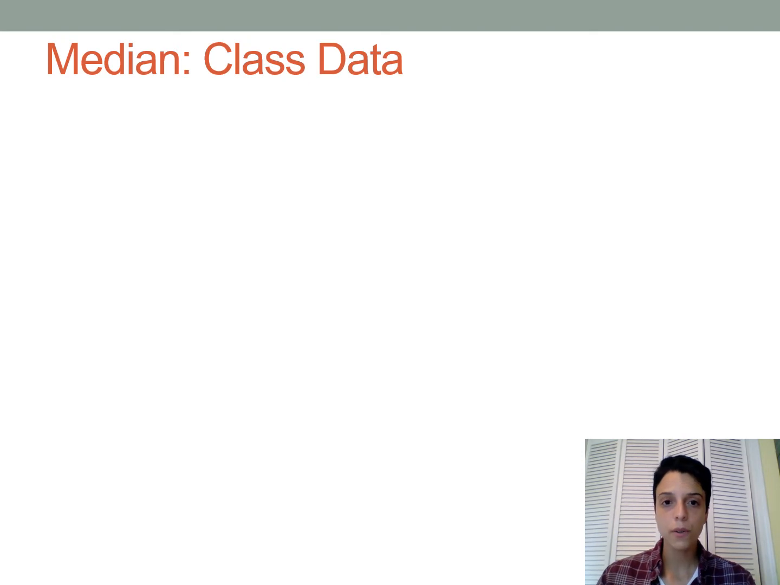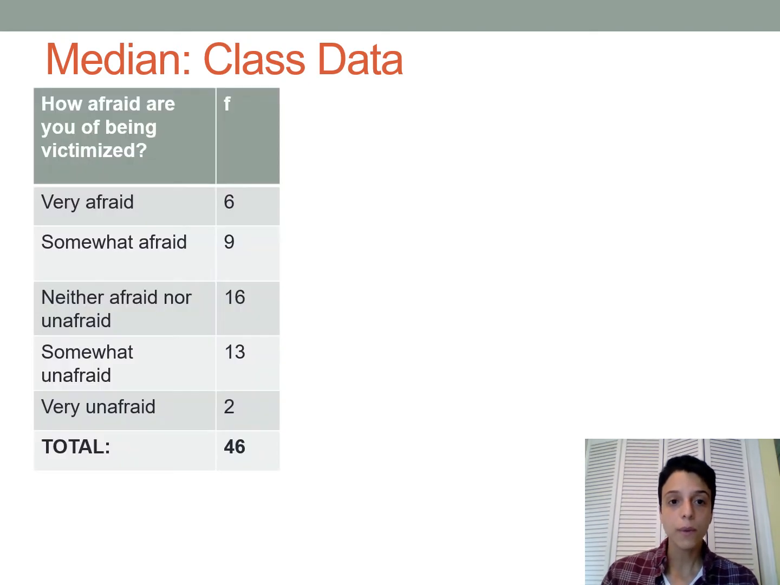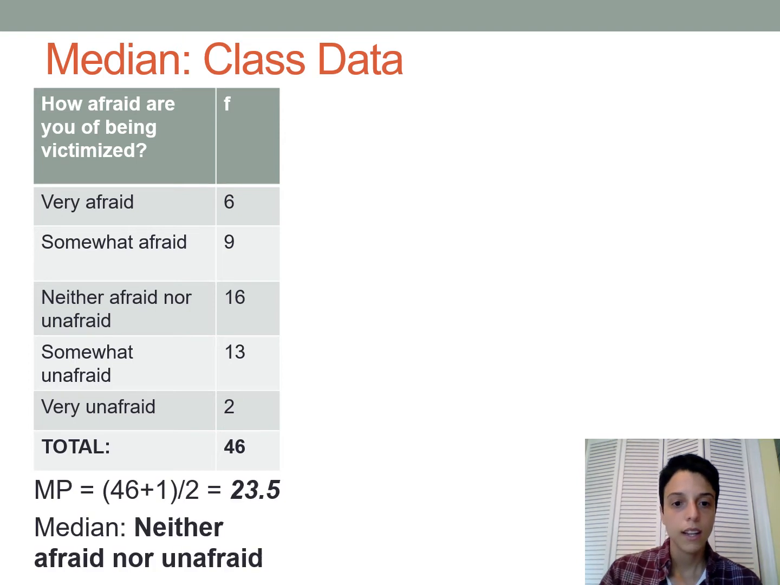So now I'm just going to pull up the variables for which we can find a median here. And the first one is fear of crime. So again, this shows the frequency table of responses. You can find the median position for this variable by taking your total, or n, which is 46, adding 1 and dividing by 2. If you do that, you get a value of 23.5.